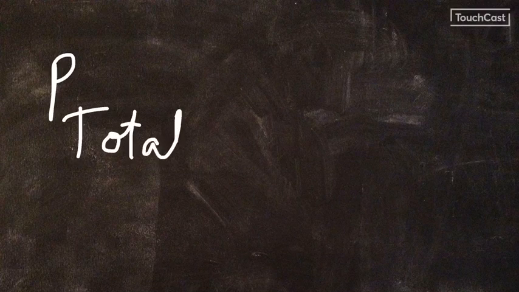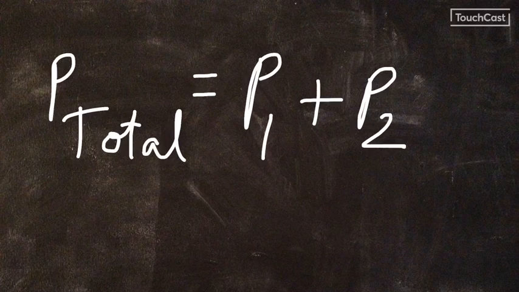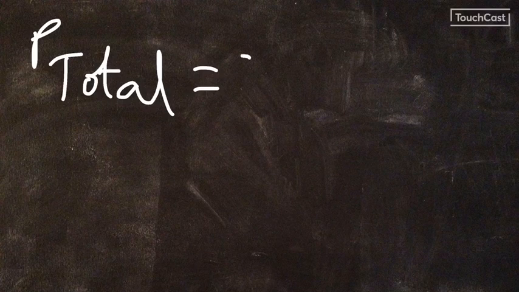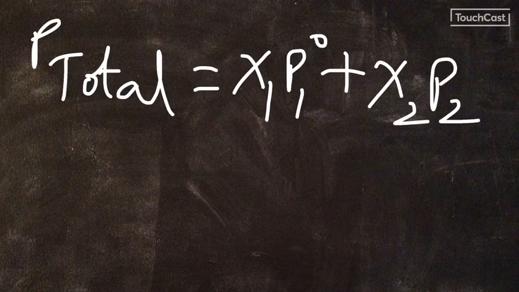According to Dalton's law, P total, that is the total vapor pressure, is equal to the sum of the vapor pressure of component 1 and the vapor pressure of component 2. Substituting the values of P1 and P2, we get P total as χ1 P1⁰ plus χ2 P2⁰.